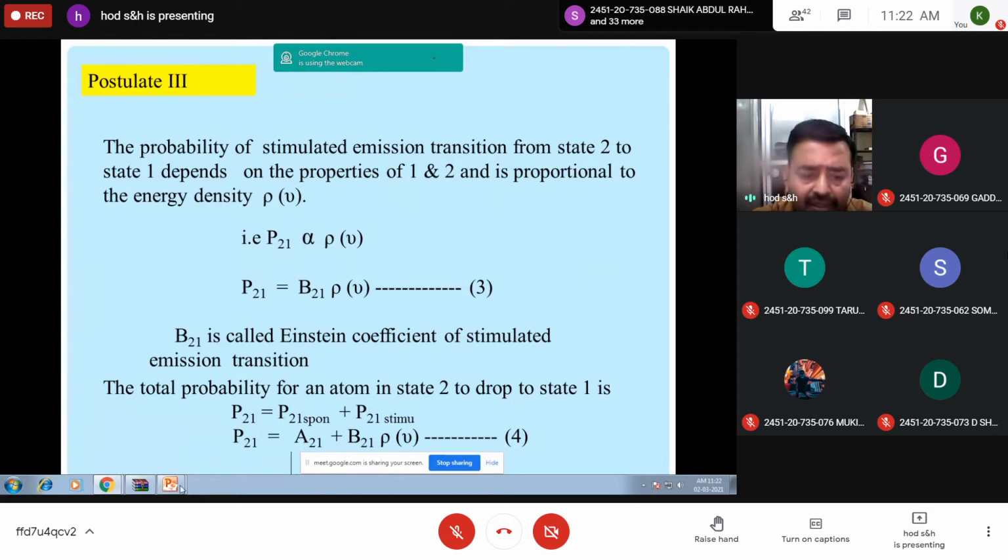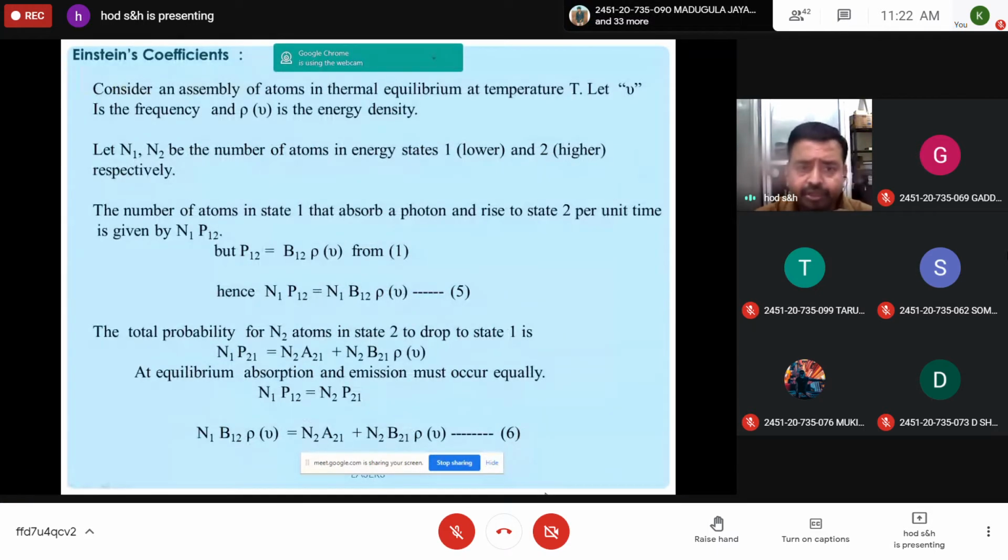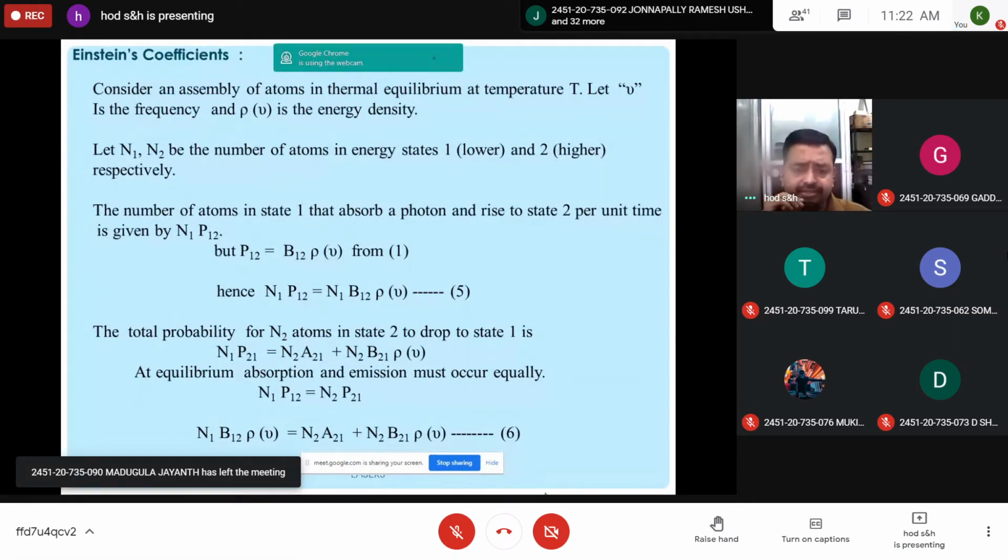I think up to this I have explained in the last class. Now take the heading: expression for Einstein coefficients. Please note down the expression for Einstein's coefficients.